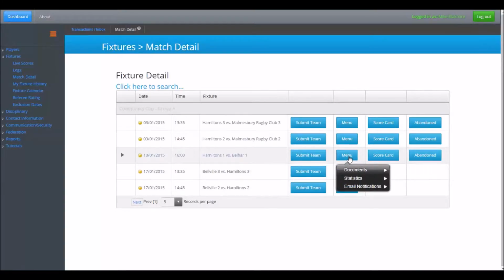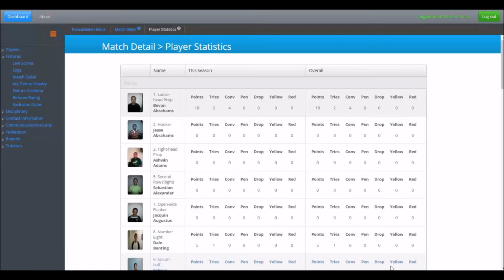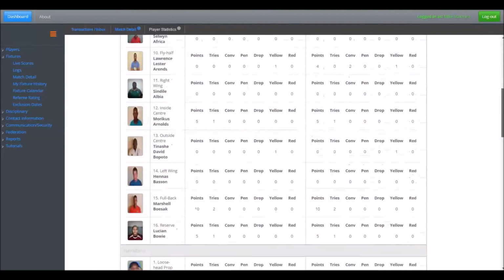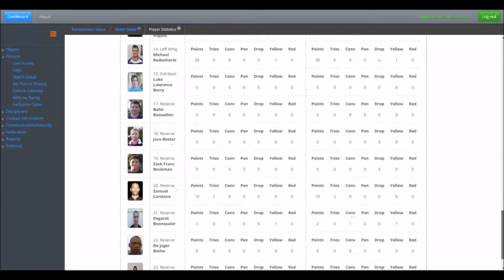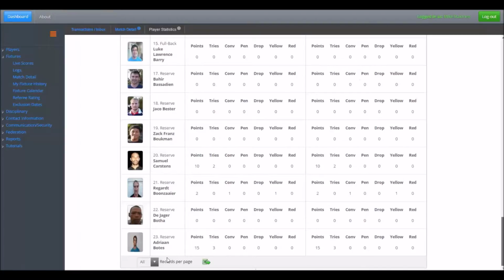Under the Statistics menu, you can view detail on the player selected to participate in this match. You can see the player's points tallies and how it was made up. You can also see yellow and red cards issued for individual players. The statistics is broken down into two columns. The first reflects statistics of your current season, and the second will reflect the player's overall statistics since his or her data was captured on the scrumIT system.